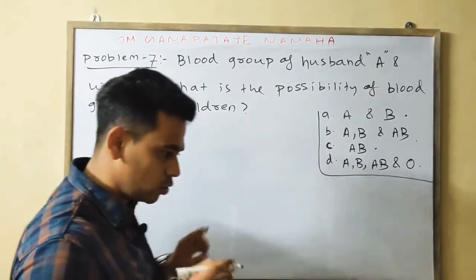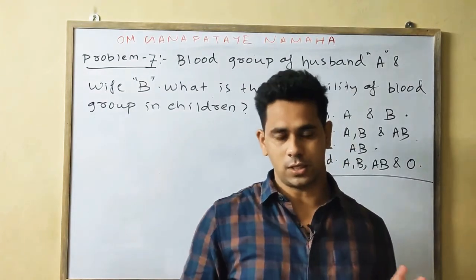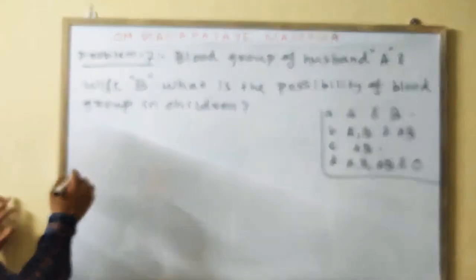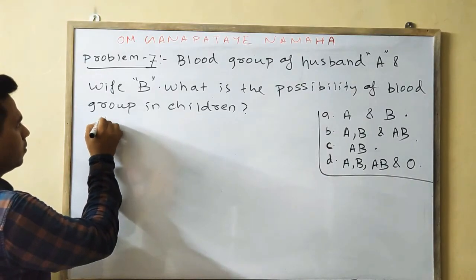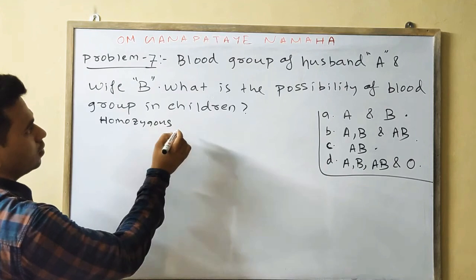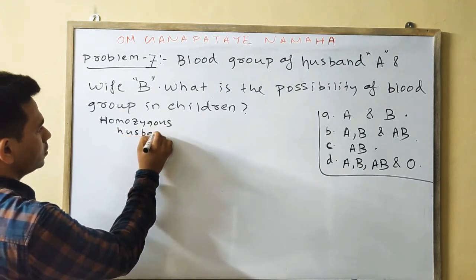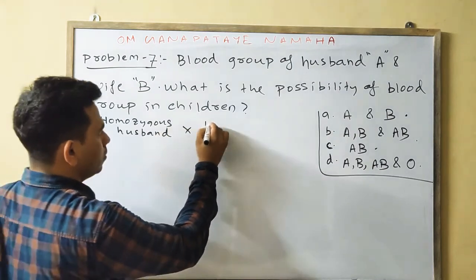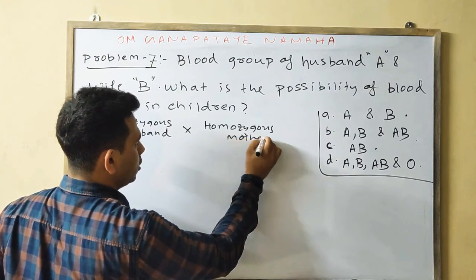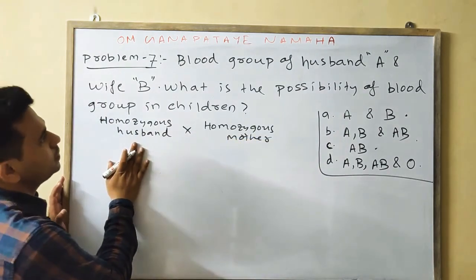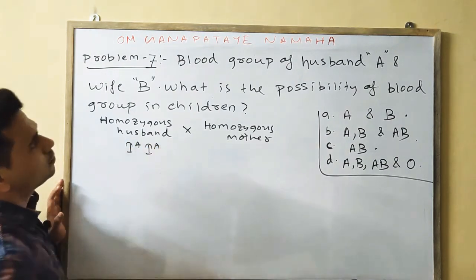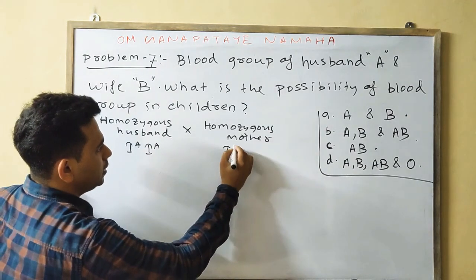So we'll cross in 2 ways. First we'll cross the homozygous condition, then we'll cross the heterozygous condition. Then we'll see what possibilities of blood group we find in the offspring. First we'll do the homozygous husband crossed with homozygous mother. Next we'll cross heterozygous and heterozygous. So homozygous husband means we will find IA. Homozygous mother means IB.